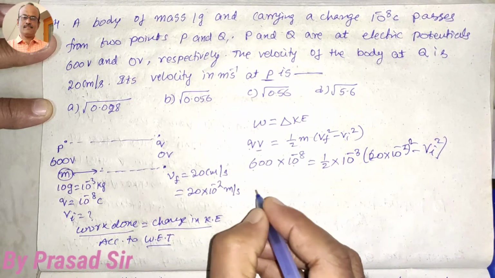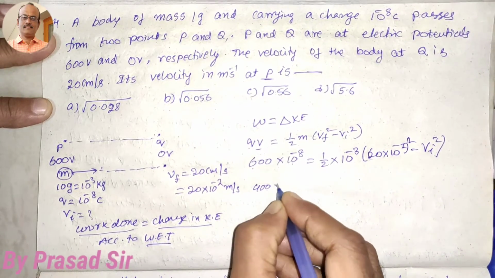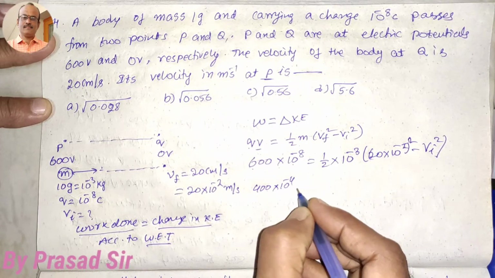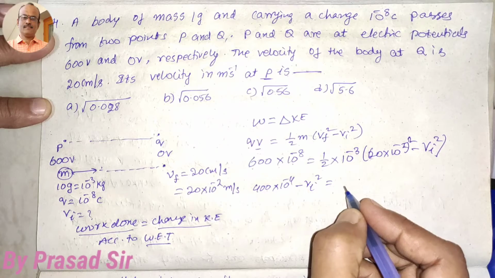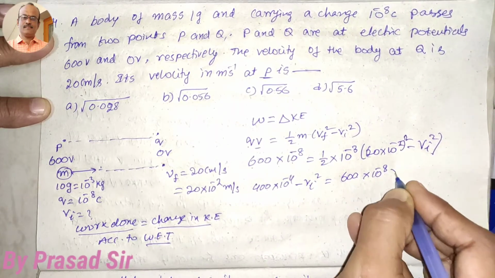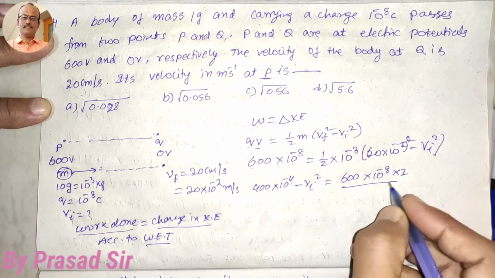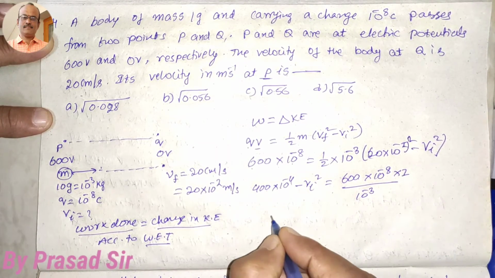So here 20 whole square is 400 into 10 to the power of minus 4 minus V initial square is equal to 600 into 10 to the power of minus 8 into 2, divided by 10 to the power of minus 3.